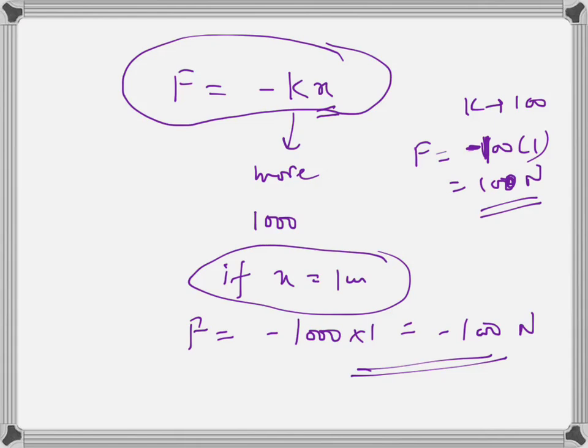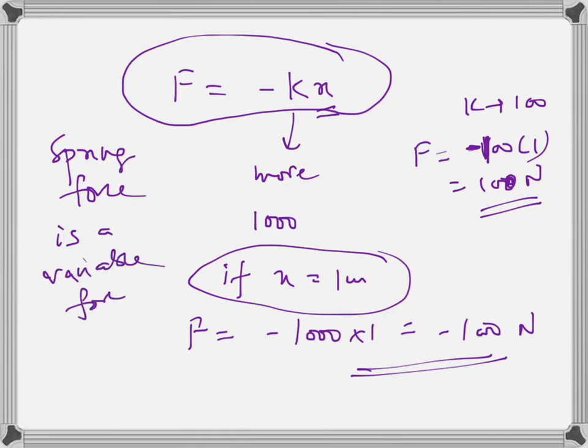If you compress by 1 meter, the force exerted by the spring is 1000. If you compress by 2 meters, the force exerted by the spring will be 2000. Spring force is not a constant. Spring force is a variable force. This is a very important statement.